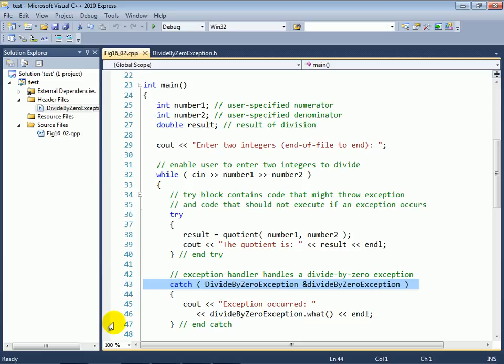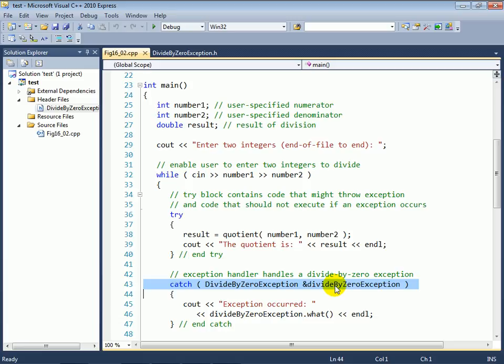Now, when we jump to the first catch handler, the system is automatically going to test the type of exception that came out of line 38 and see if it matches up with the type of the parameter at line 43. If it does, the exception object that gets thrown will be referred to by this divideByZeroException parameter. And you'll notice that we're using a reference here, which is basically an efficiency issue. If you were to not have the ampersand, you would be making a copy of that exception object and thus have more overhead in your program. And there's no need to copy exception objects.